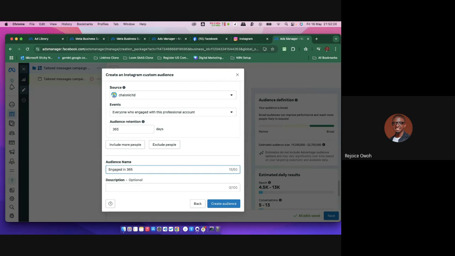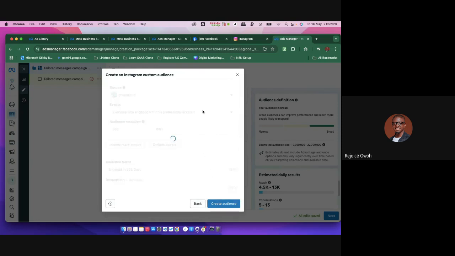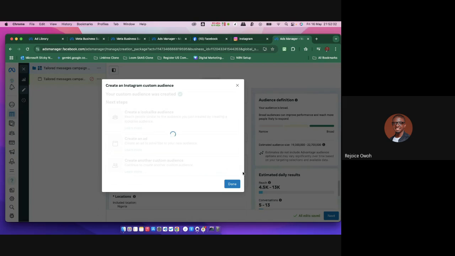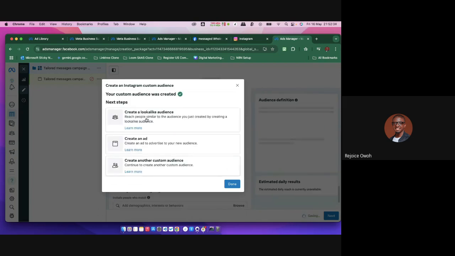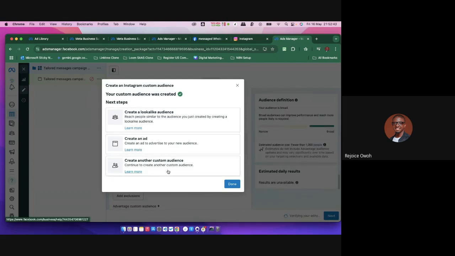Now you cannot do all these things I'm doing with just your mobile phone alone. I can create this audience now. That's why I advise you guys, if you actually want to take this as a career, then you've got to make sure you have all your resources deployed as much as possible, right? Now my audience has been created. I can also create an audience that looks like that, or create an ad, but I don't want to go to ad. I can also create another custom audience. But for now, let's just click on done.